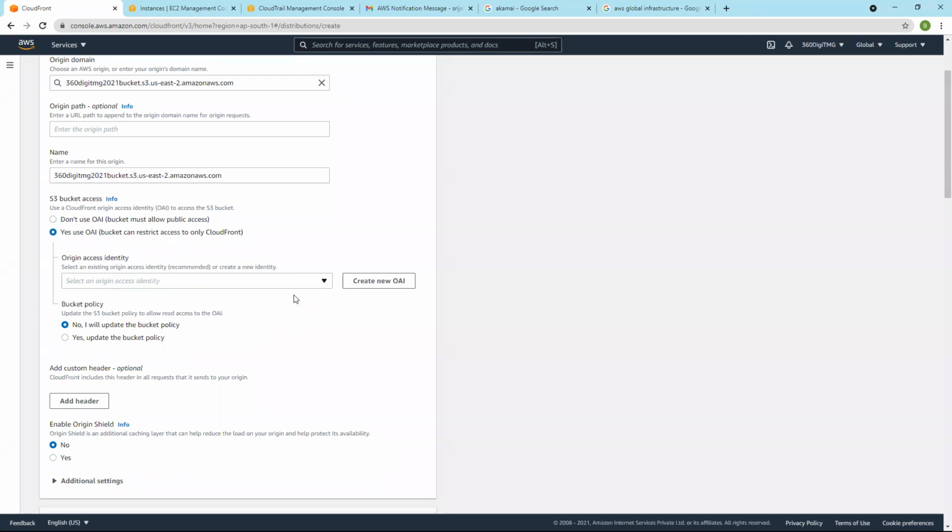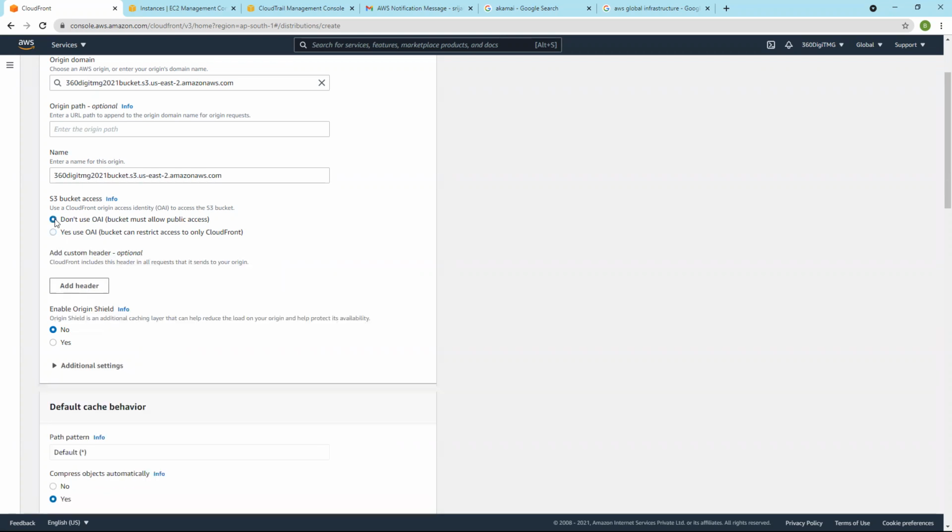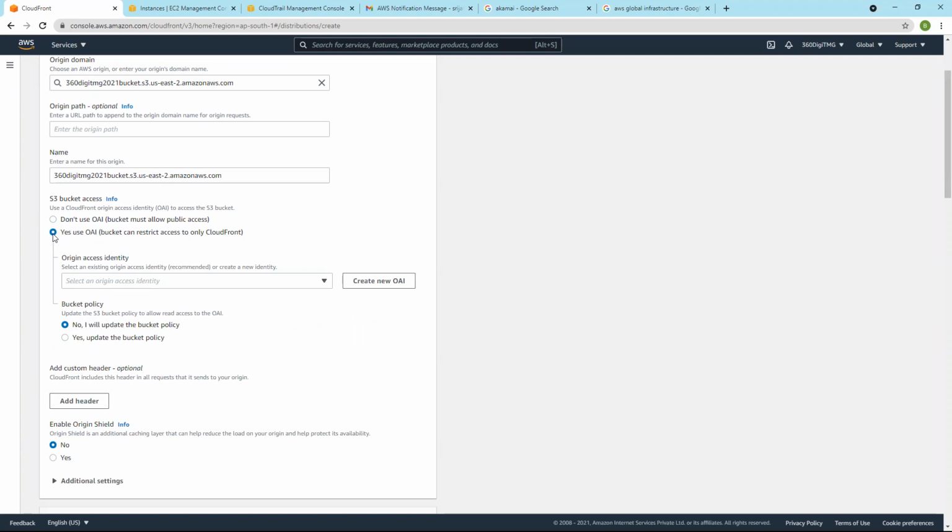So only some registered URLs can reach your S3 bucket. If you want to allow public access, then choose all. If you want to allow only some registered URLs to visit your S3 bucket, then use OAI.